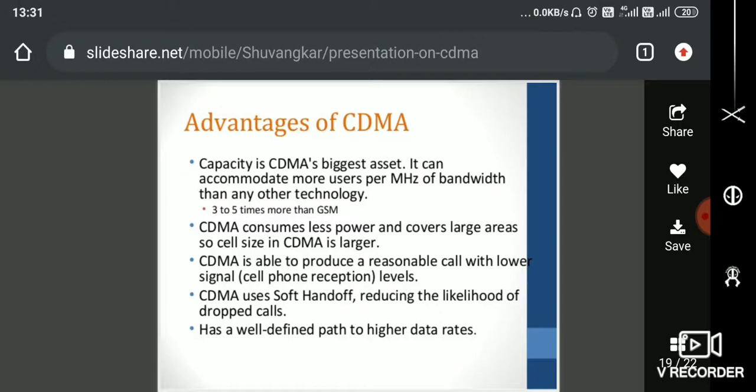When we are talking up to 3G standards, for packet switching, 2 Mbps is good. So that is what we can achieve from CDMA. So these are the advantages of CDMA.